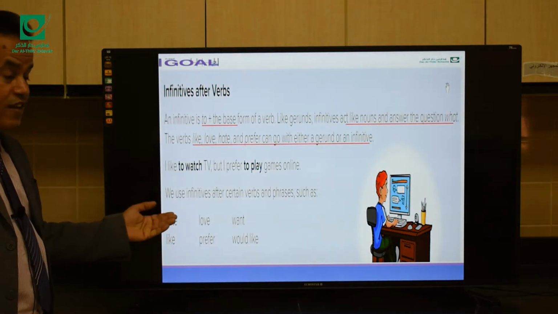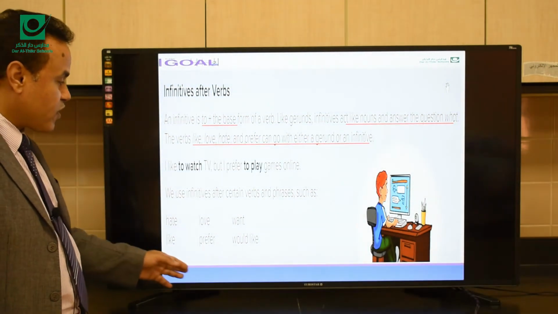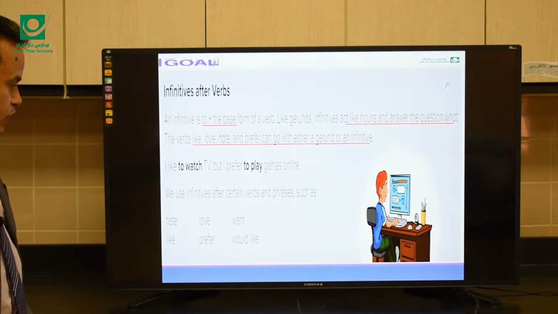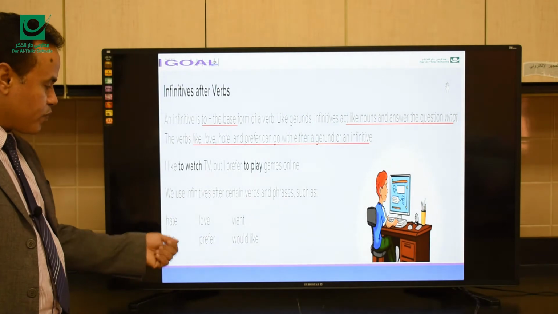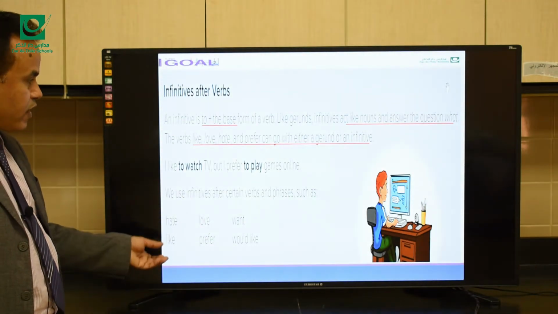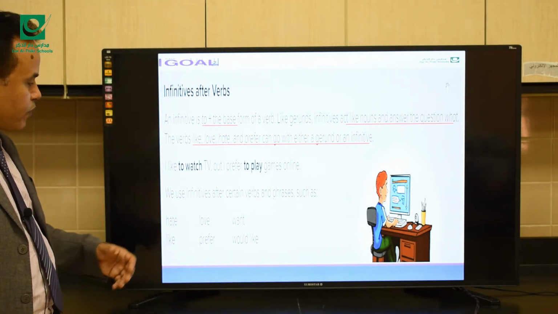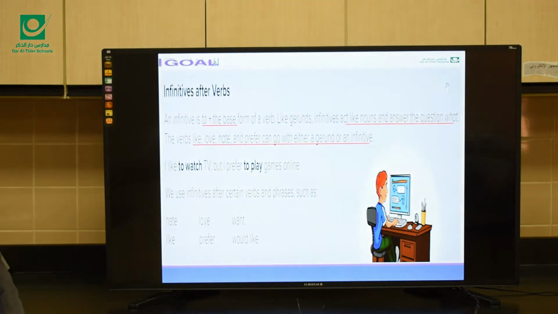We use infinitives after certain verbs and phrases such as hate, love, want, like, prefer, and would like. After these verbs or phrases, you have to use an infinitive. We have some common verbs here. We use after them a gerund or an infinitive. Okay?